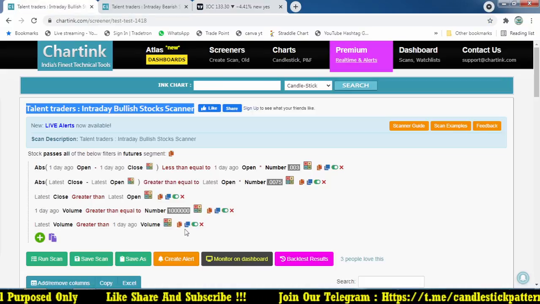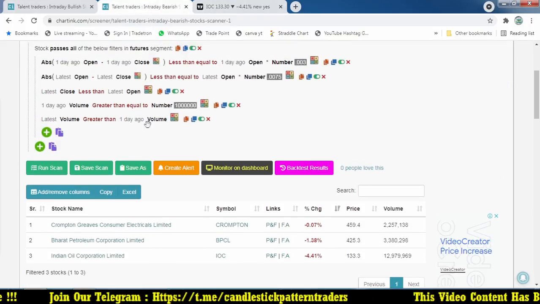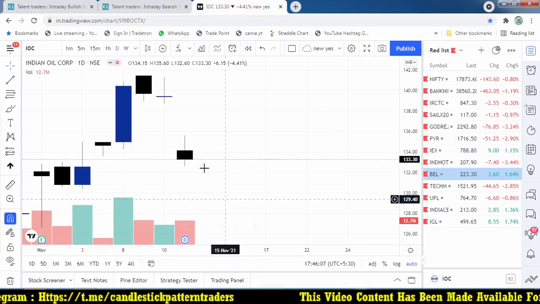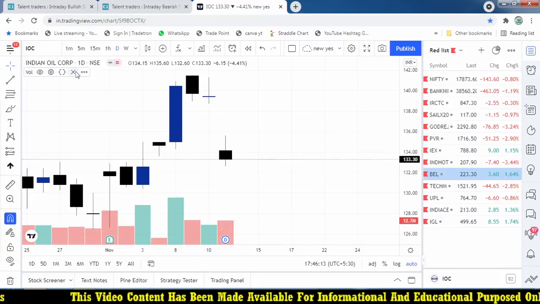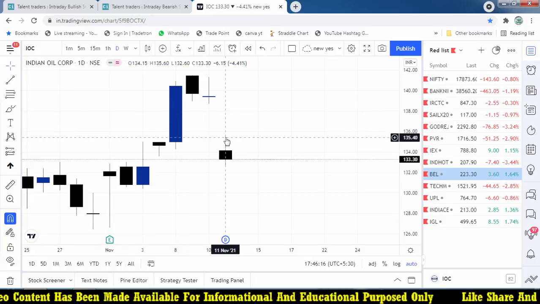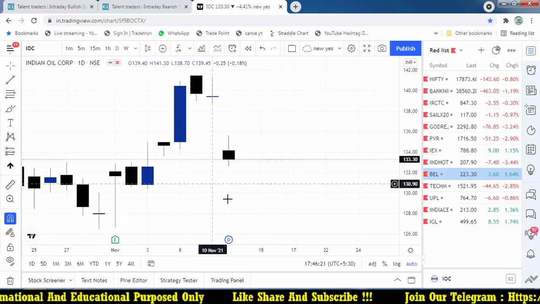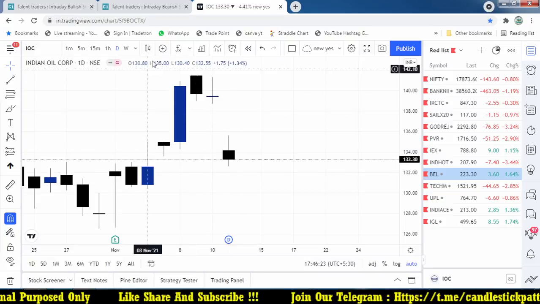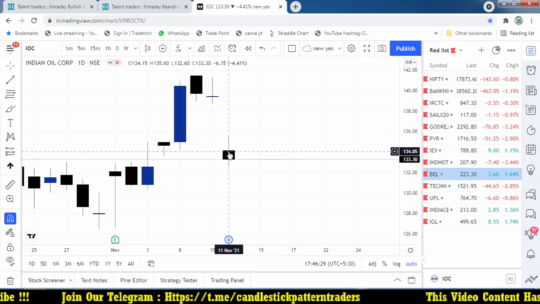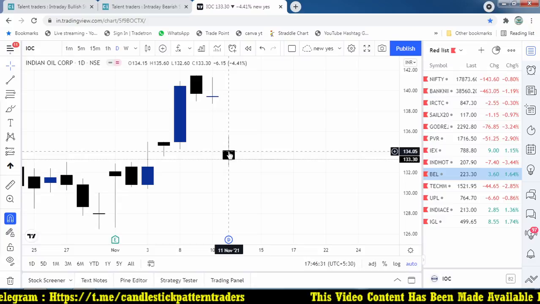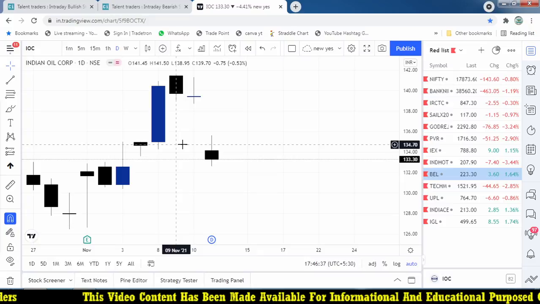So this volume factor is also working, and this volume is greater than the number, so that is what filtered the stock. And the latest candle is red in color, so the stock is opening and it is red. So everything was filtered out here. So this will find the stock, but it is a gap down stock. Instead of taking a huge risk, we may avoid it, but it worked for what we are planning for the trade. It was a gap down, but after opening around 134, it closed at 133.3, so it is 1 rupee down and made a low of 132. It is a low volume, low price stock, so it is moving 2 rupees, 3 rupees, that is good enough.